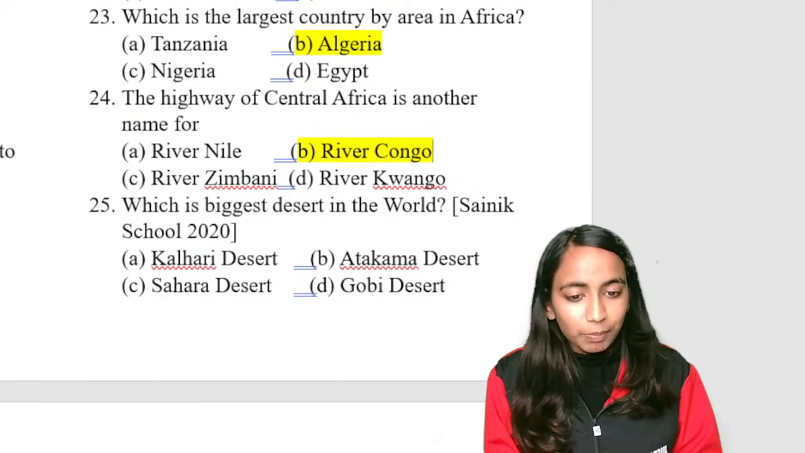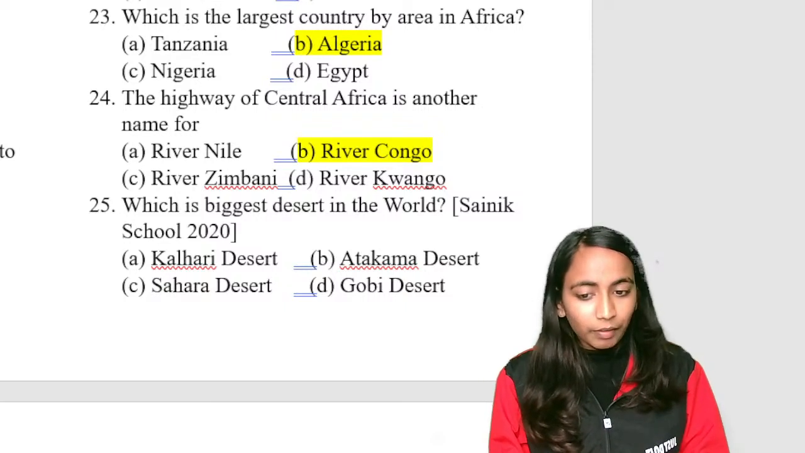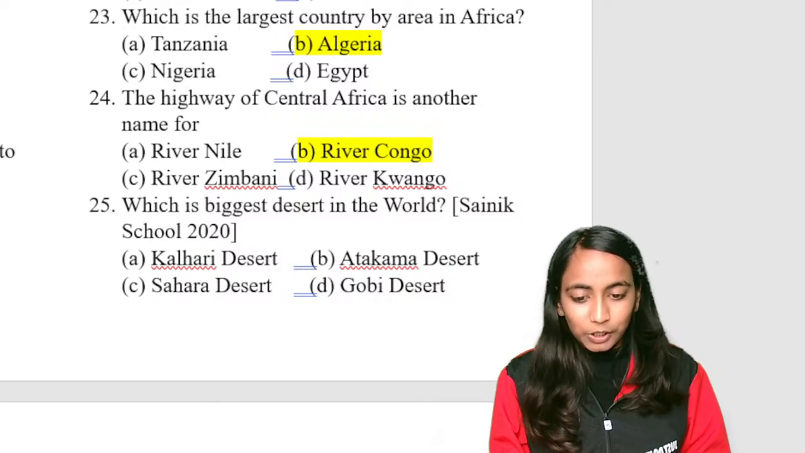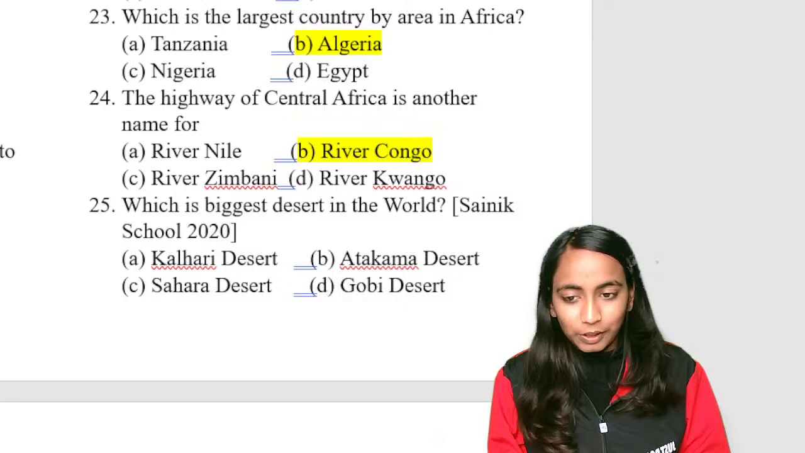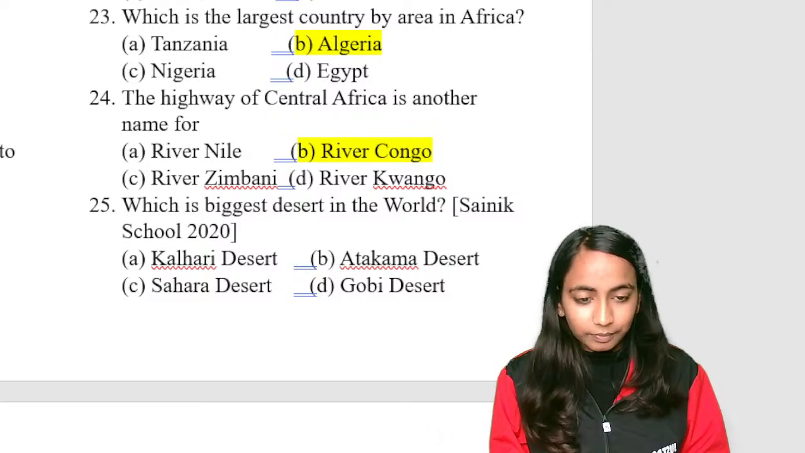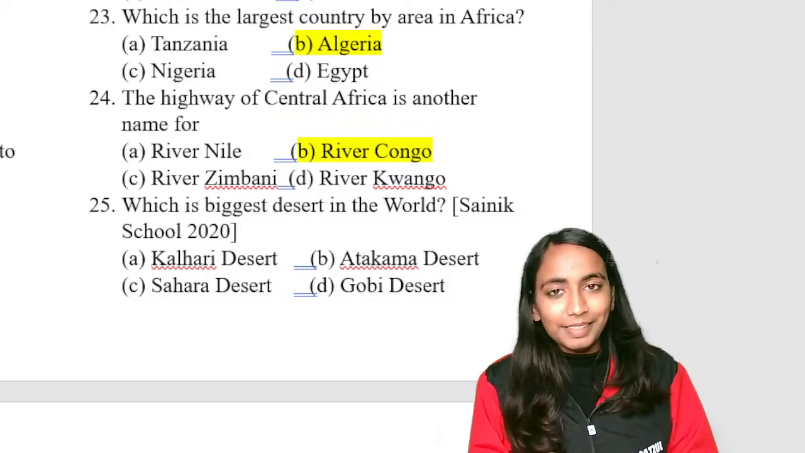Question 25. Which is the biggest desert in the world? This has been asked in Sainik School as well. It is a previous year question. It was asked in the Sainik School entrance exam 2022. Okay, so which is the biggest desert in the world?